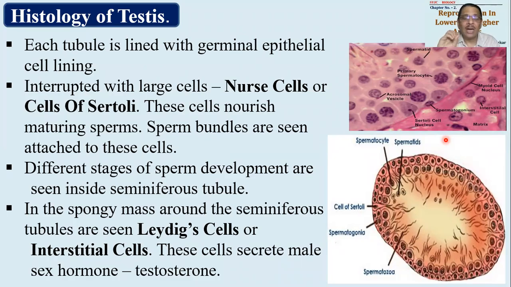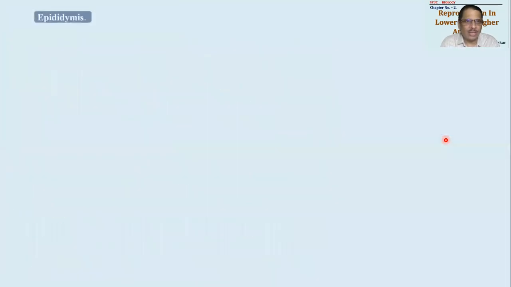So these cells are part of the endocrine system, and that's why testes are regarded as endocrine glands. They are not natural, meaning they are not true endocrine glands, but they are regarded as endocrine glands. So remember two types of cells: nurse cells or Sertoli cells, present inside the seminiferous tubule, giving nourishment to the developing or maturing sperms, and Leydig cells or interstitial cells, present in the testis but outside the seminiferous tubule, which are responsible for production of the male sex hormone, that is testosterone. So this is a general characteristic feature.